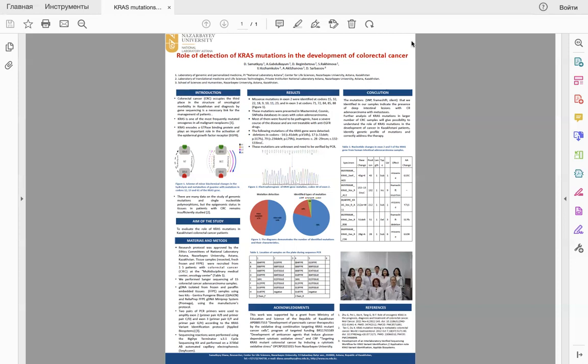Most of them were found to be pathogenic, have a severe course of the disease, and are not treatable with anti-EGFR drugs. In conclusion, I want to say that further analysis of KRAS mutations in a larger number of colorectal samples will give the possibility to understand the role of KRAS mutations in the development of cancer in Kazakhstani patients, identify the genetic profile of mutations, and correctly address the therapy.